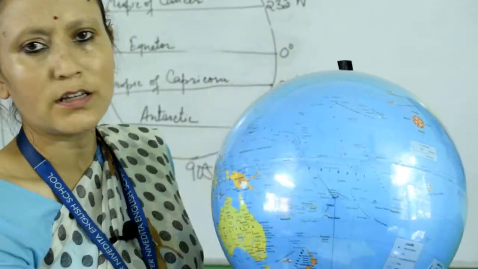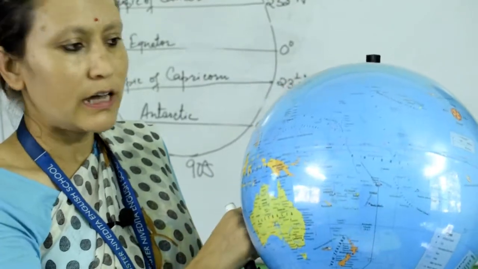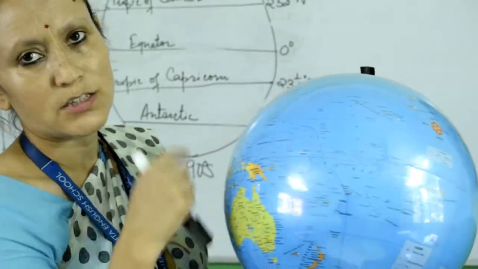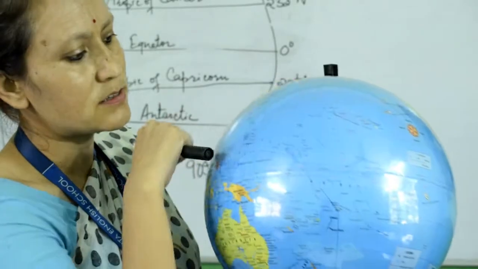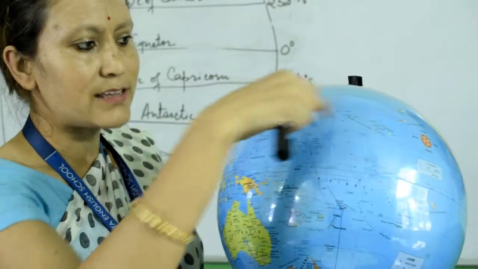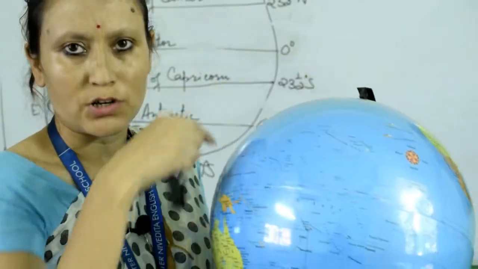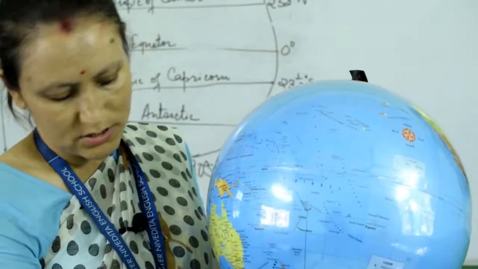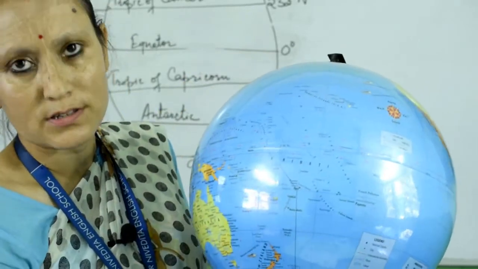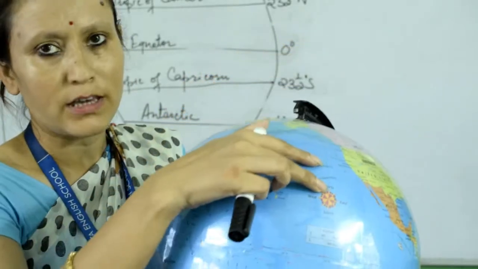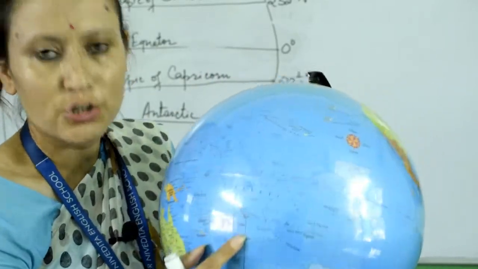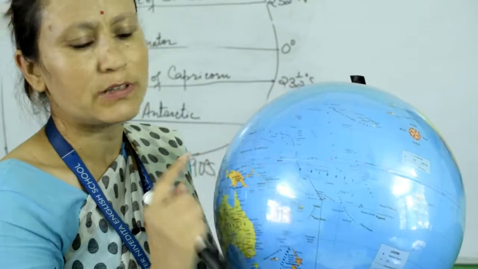The lines drawn east to west, these horizontal lines, are the latitudes, and they never meet, they are parallel to each other. Longitudes are not parallel, they meet at certain points at the poles, the polar areas. But these horizontal lines, latitudes, are parallel, they never meet each other.